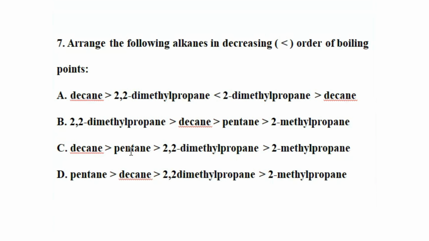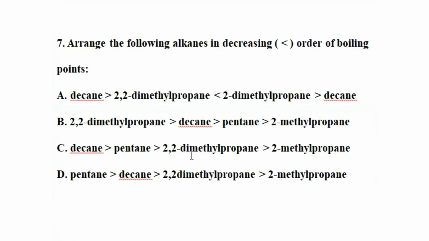Decane and pentane are normal chains or straight chains. 2,2-dimethyl propane contains 5 carbon atoms. 2-methyl propane contains 4 carbon atoms. This implies the alkane that contains 10 carbon atoms has the highest boiling point, then the alkane that contains 5 carbon atoms has the next.